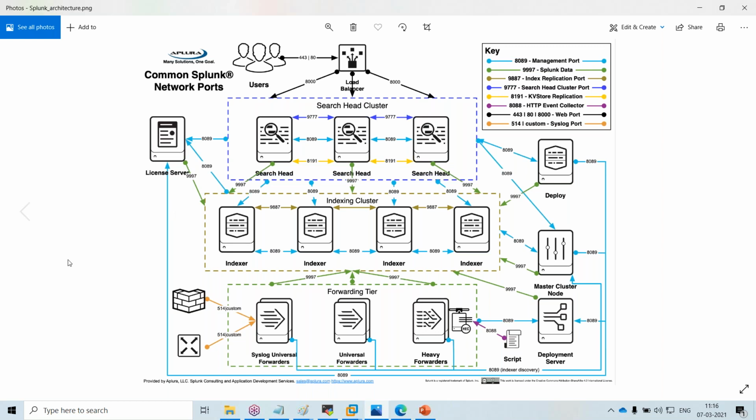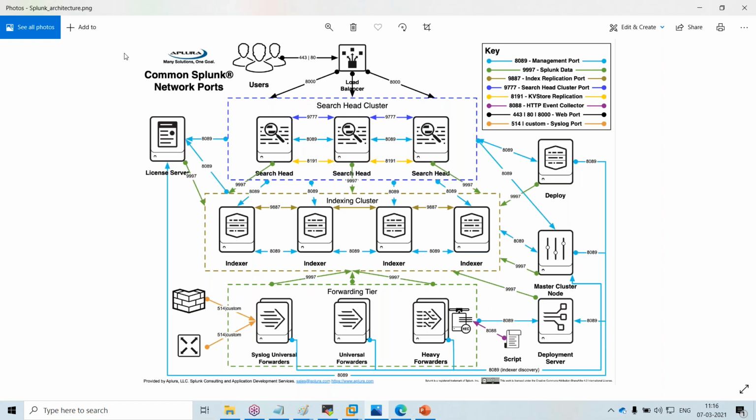Here also there is Splunk infrastructure. If you want to put it in your company, basically you need a license server, an indexer, a universal forwarder, a heavy forwarder, a search head, and a deployment server.